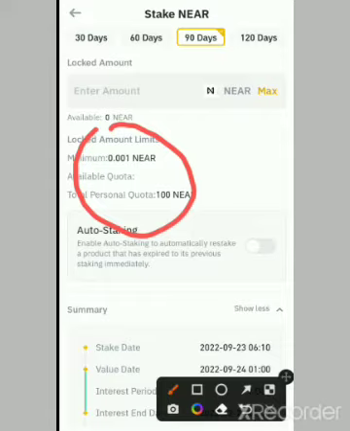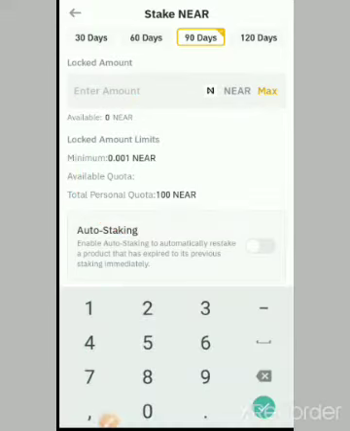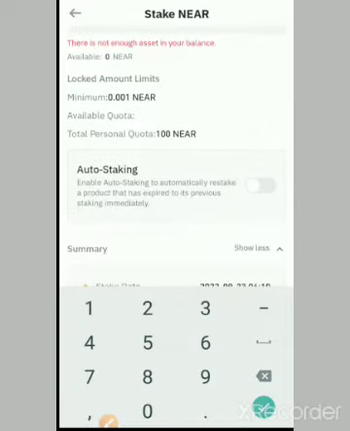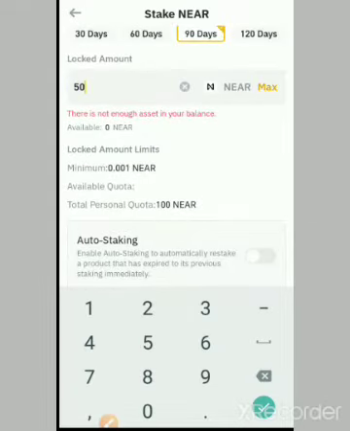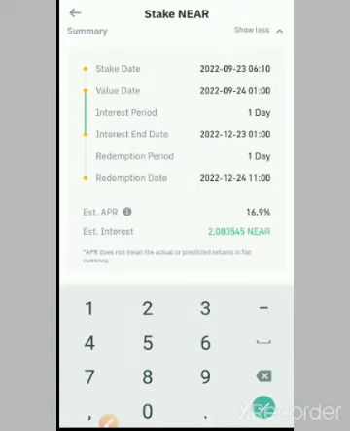Now over here, you can type the amount you want to lock up. Let's say 50. It has to be between 0.01 and 100. It shows me I don't have enough because I actually don't have NEAR in my account. So you type the amount over here, and when you type the amount, it's going to give you the breakdown down here: the stake date, the interest period, redemption date. It's going to give you the details, and you can see it's already showing me 2.085 NEAR.